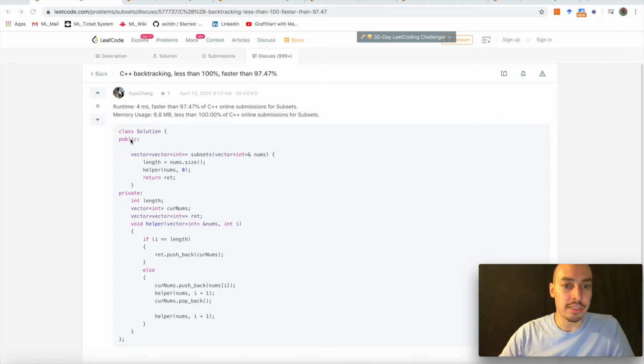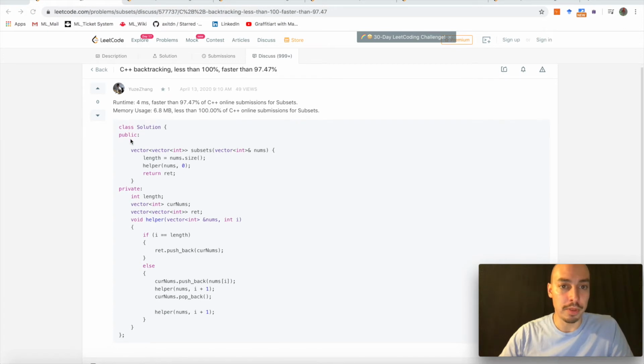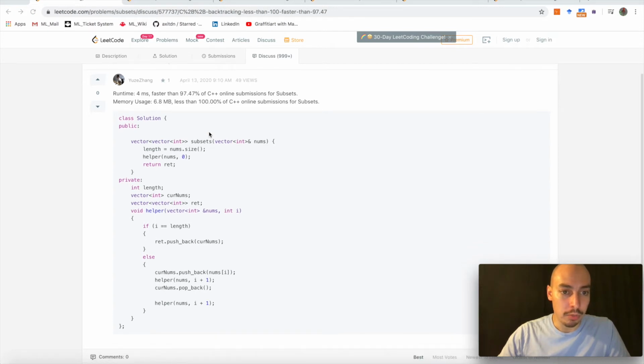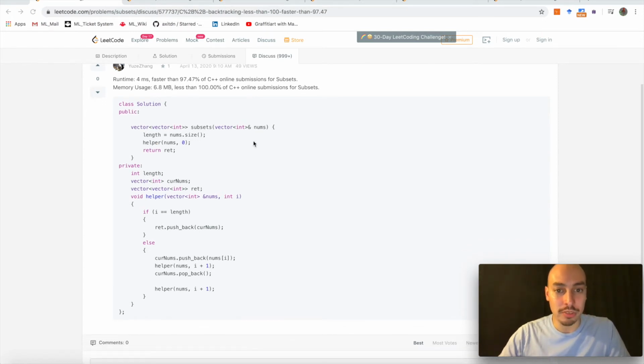So let's go for the first solution for the problem subsets. So this solution was kindly submitted by Jize Zhang on April 13, 2020, with 97% faster than every other online submission for subsets. And it basically exactly shows those patterns that we've just discussed. What you usually see is that you have a main routine that's being called, and you have a helper routine that's being called.